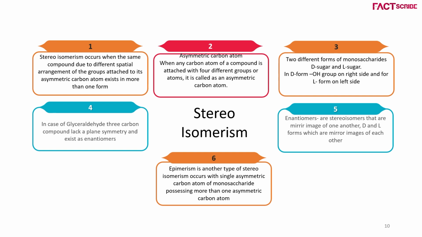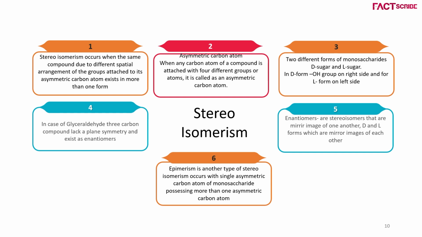If the carbon is carrying different groups or atoms, it is called an asymmetric carbon atom. For example, in CH4, carbon carries 4 identical hydrogens. In an asymmetric carbon atom, it carries different elements, like H, C, O.